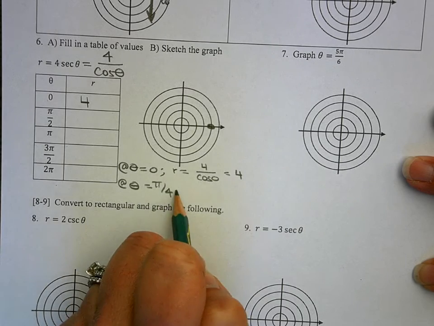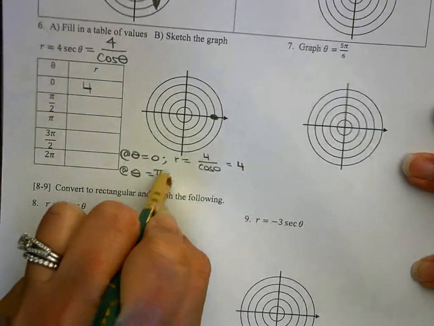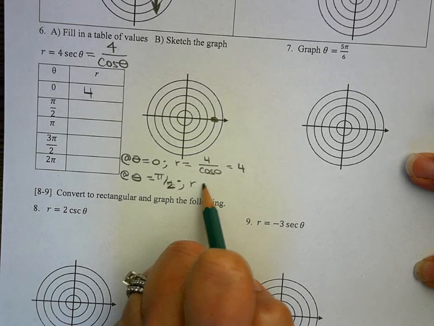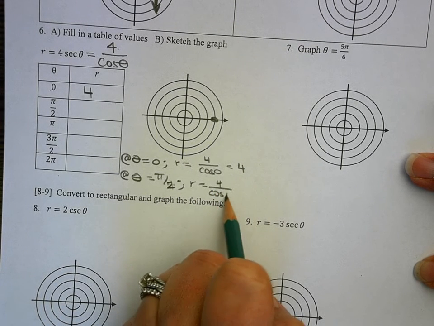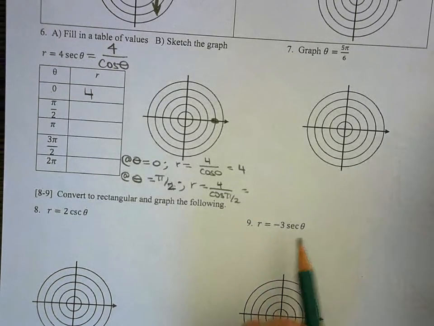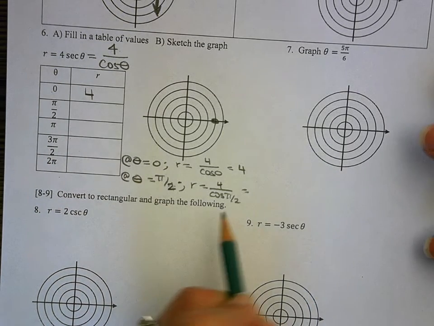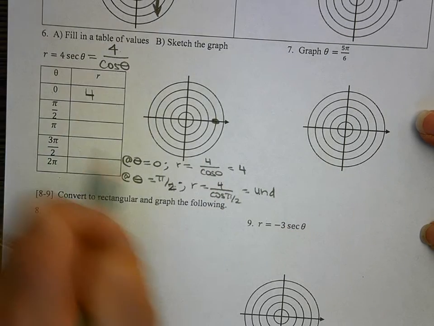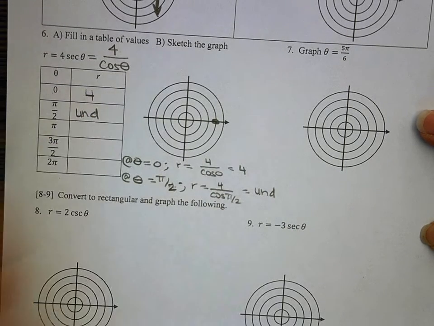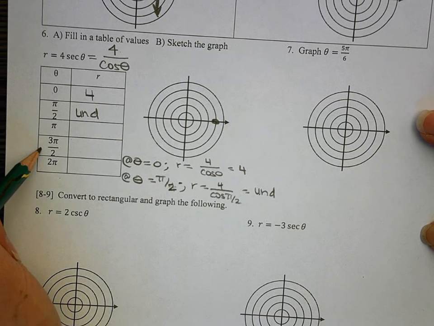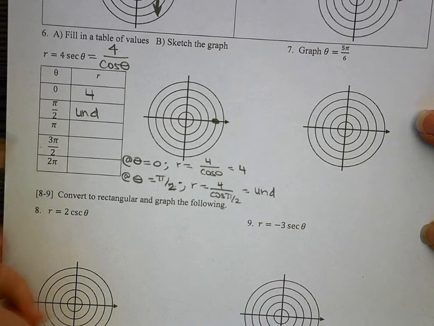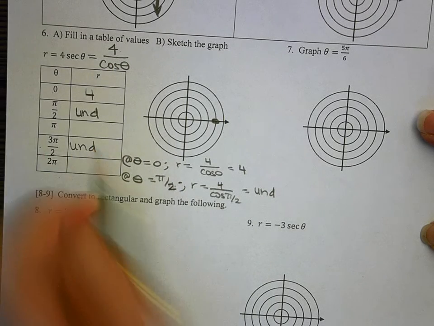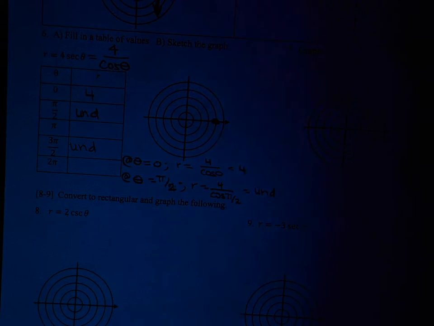Oops, I don't know why I wrote 4. So that would give me 4 divided by cosine of pi over 2. And then I know cosine of pi over 2 is 0. And so that would give me 4 divided by 0, which would be undefined, right? So at pi over 2, it would be undefined. And it would also be undefined at 3 pi over 2, because cosine is 0 there as well. We can't divide by 0, so I know this is undefined also. Okay, and then let's go ahead and do...